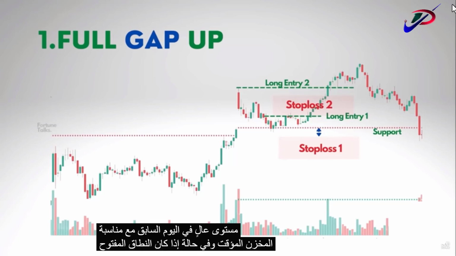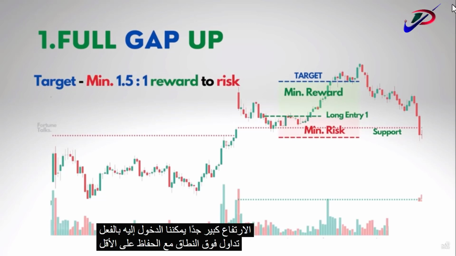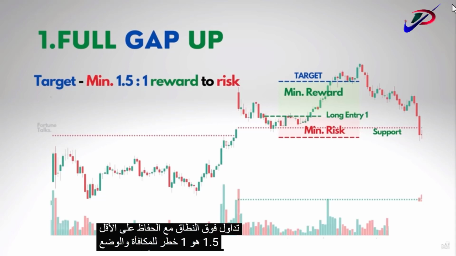And in case the opening range high is very large, we can enter a trade above the range, keeping at least 1.5:1 risk to reward and placing the stop loss below the highs of the range or below the breakout of the range candle lows.